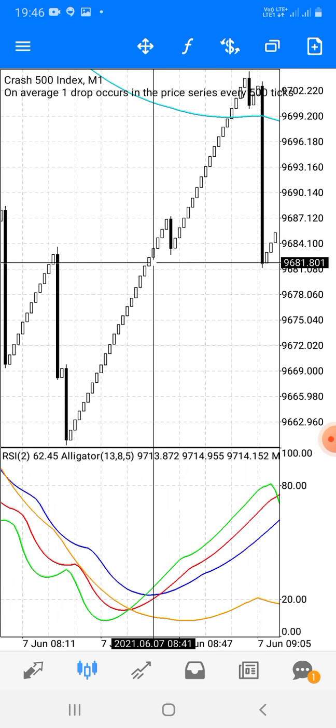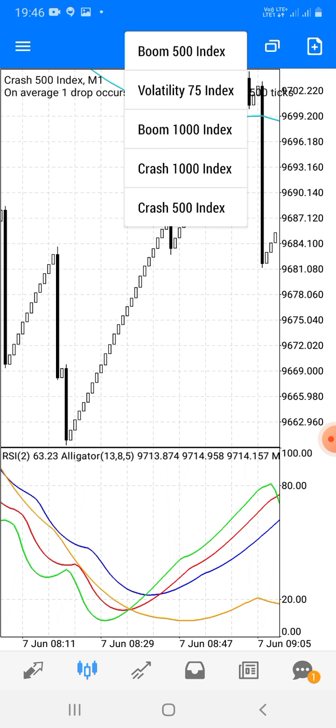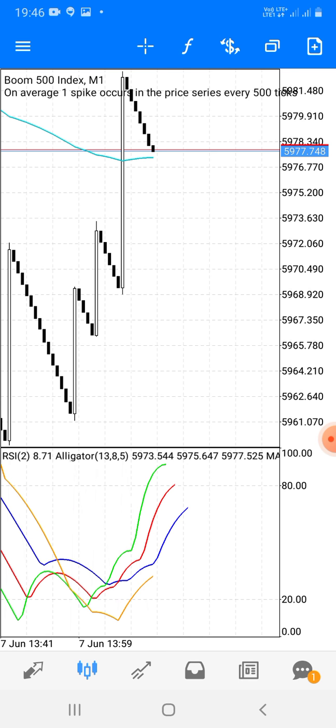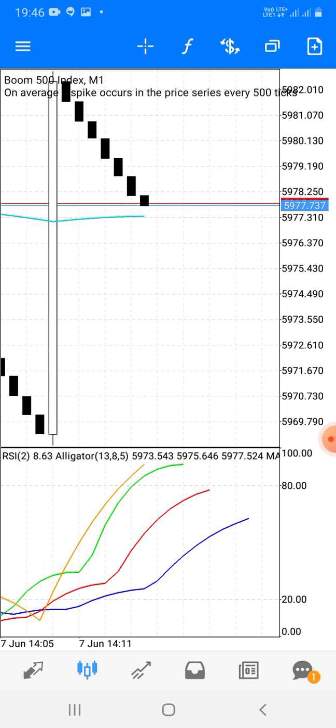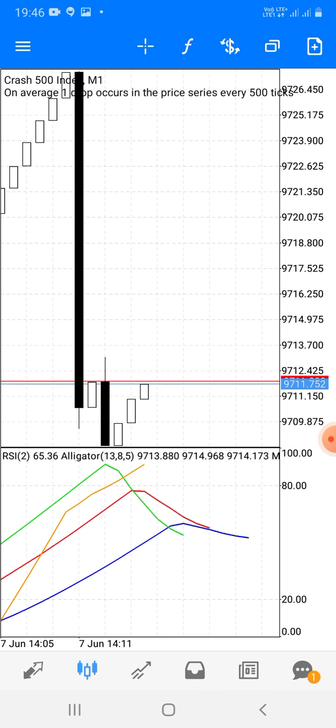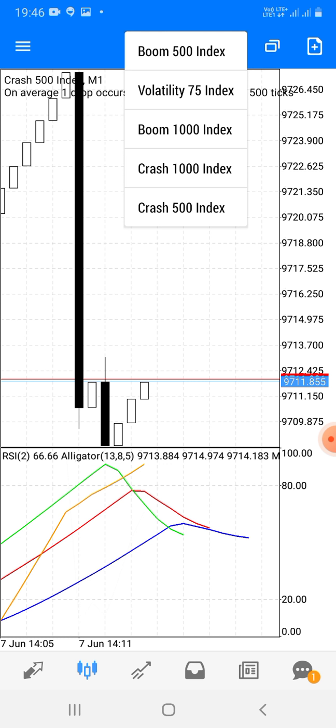We will take only 4 to 5 candles, and here we get 3 to 4 pips. And guys, let's watch out for some live entries. Okay, so we will zoom to the max level, and here the entry is coming. Let's watch it on Crash 500. Here is not an entry right now, so let's watch on Crash 1000.